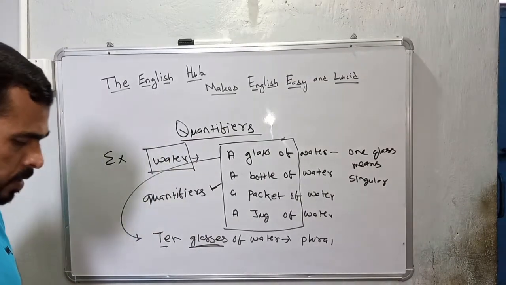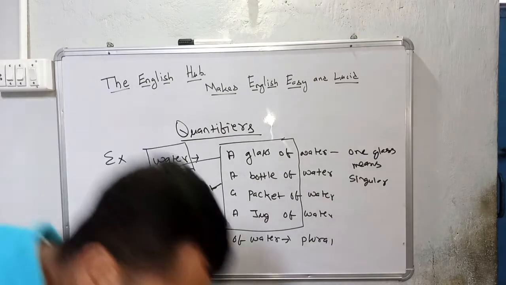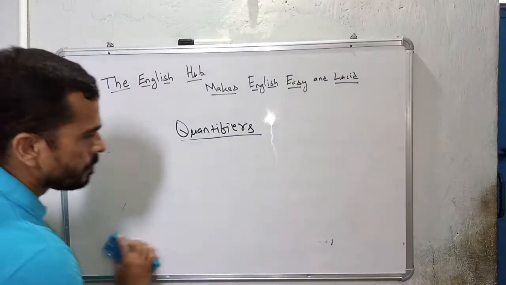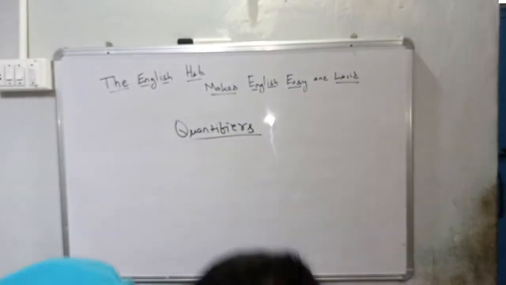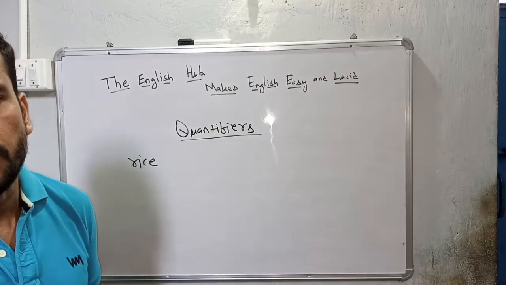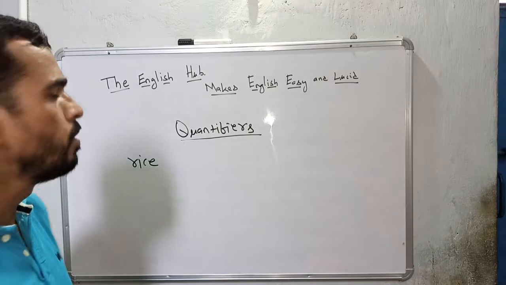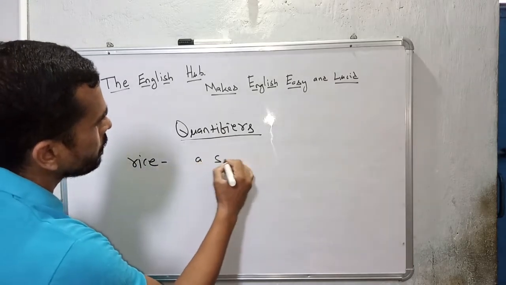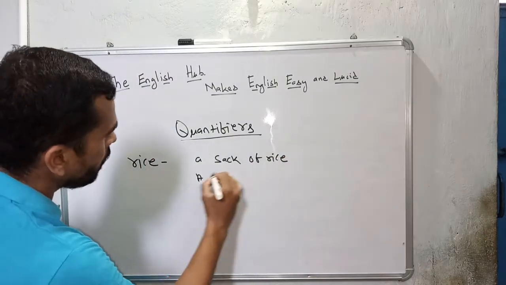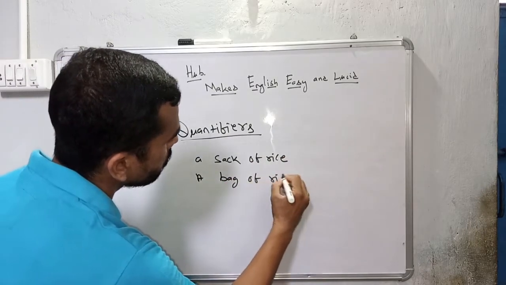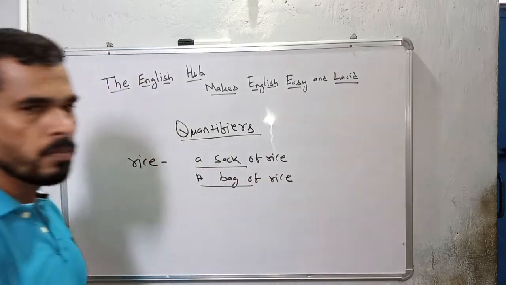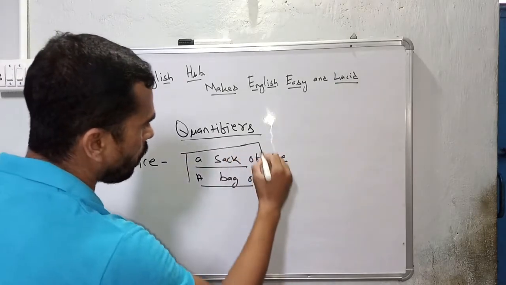There are different quantifiers we can use. For example, rice. Rice is also an uncountable noun. If I want to make it countable, then I can say a sack of rice, a bag of rice. So these are called quantifiers. These are actually phrase quantifiers.